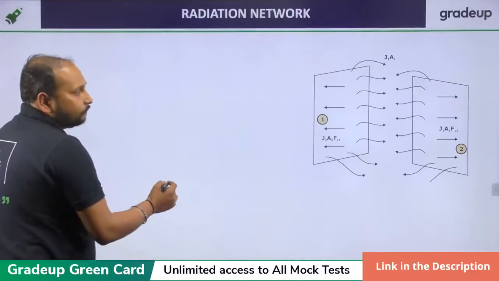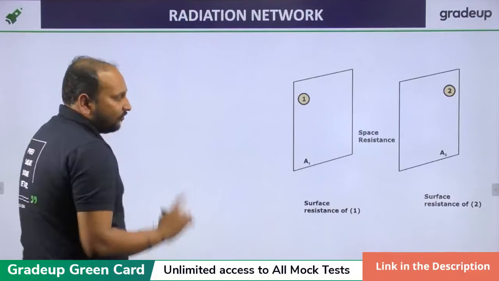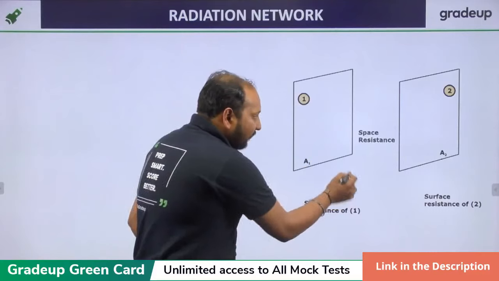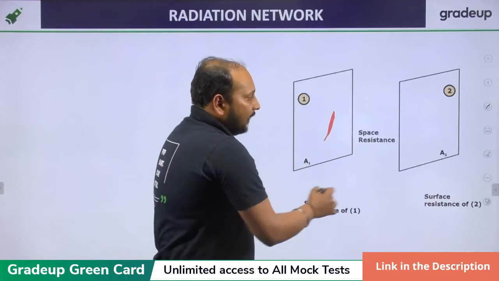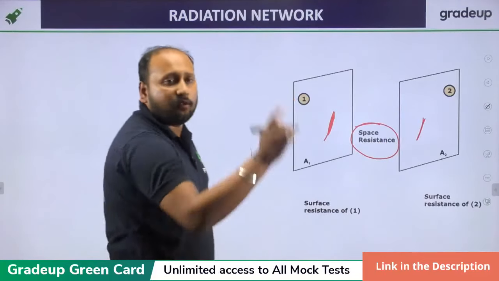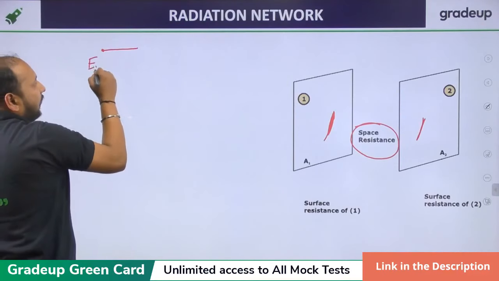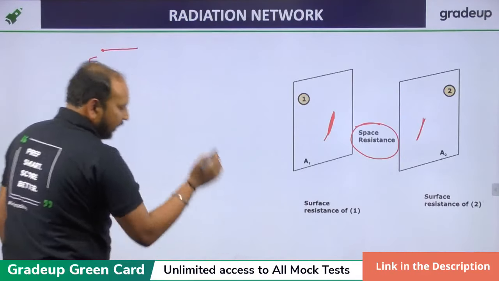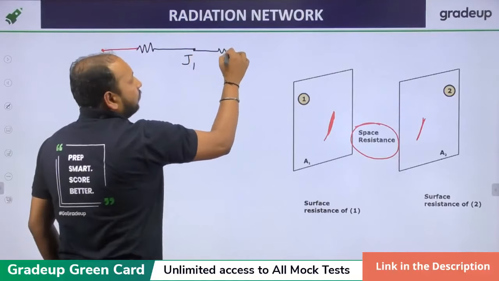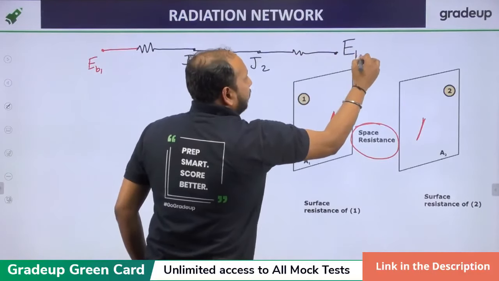If you combine two surfaces or two plates, there are two plates 1 and 2. In between, we'll have one surface resistance at this surface, a space resistance between the two surfaces, and a surface resistance at this surface. So if you draw the network diagram, it will be EB1, J1, J2, EB2.